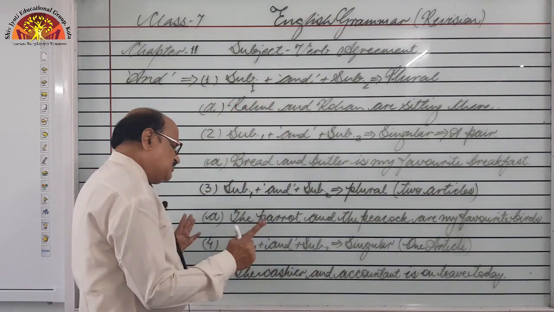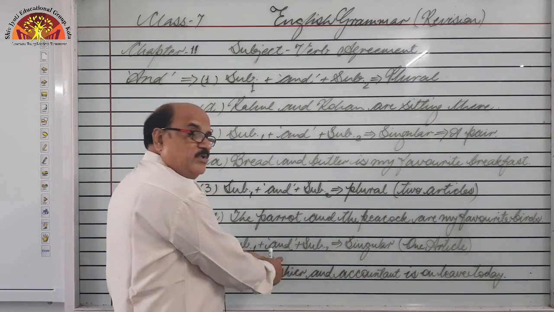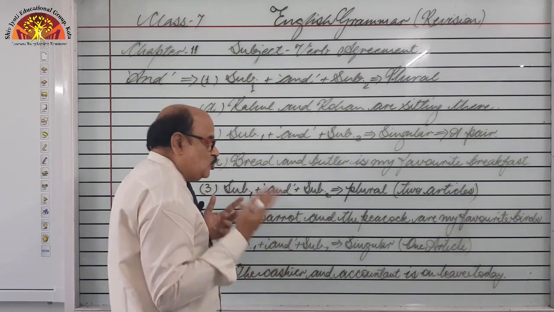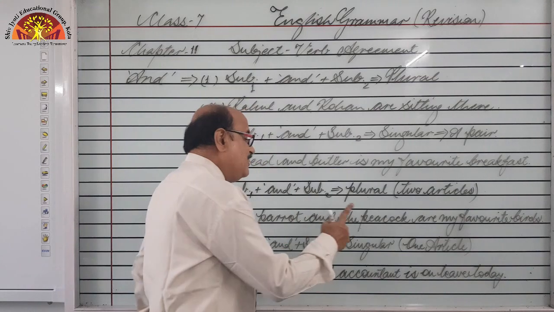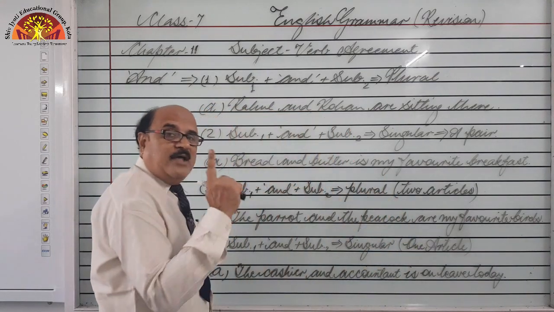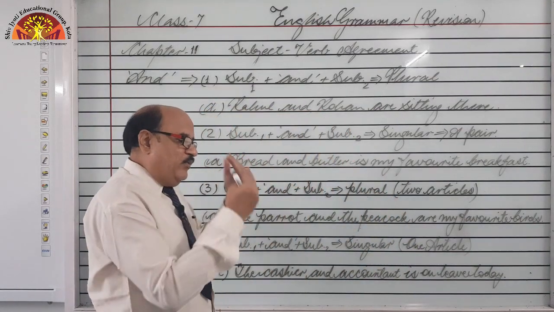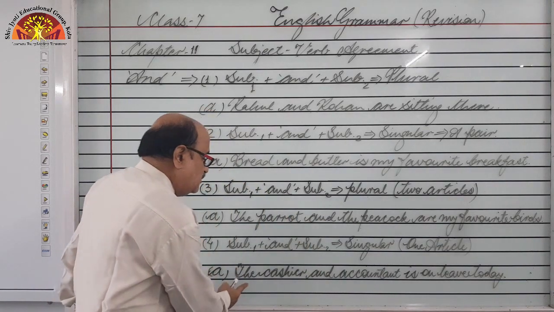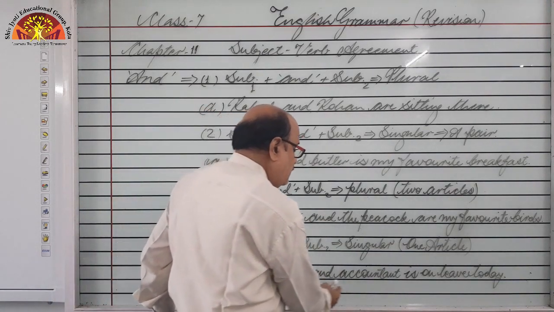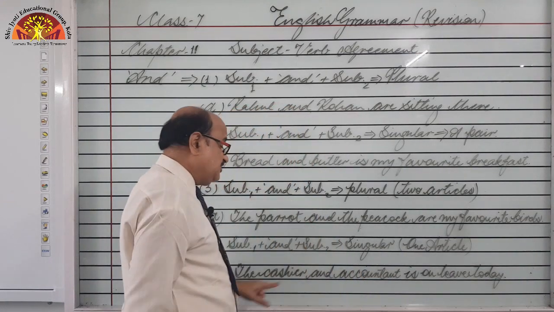Next, the same two subjects along with and have been connected. Now we are going to treat them as singular, because only one article has been given, and that article should be placed with the first subject, not the second subject. Got it? So the cashier and accountant. I am not saying the cashier and the accountant.